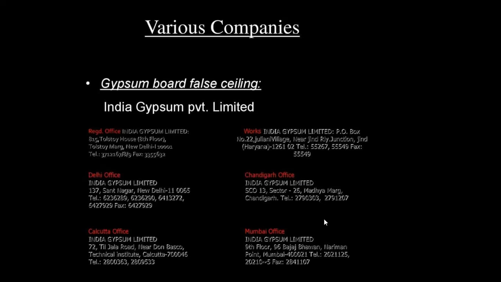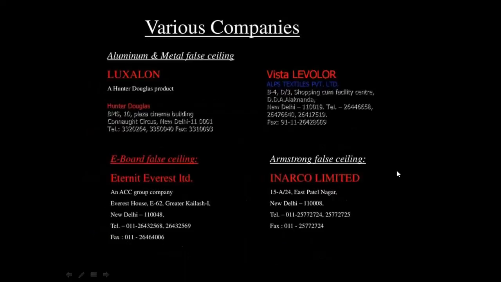Then various companies which supply material for false ceiling. The gypsum board false ceiling. So these are the India Gypsum Private Limited. Their registered office, their working offices, detail about the working offices or other details. This is the aluminum and metal false ceiling companies. Various companies which provide aluminum and metal false ceiling material, e-board. Then Armstrong tile false ceiling material. These are the companies which provide Armstrong tile false ceiling.